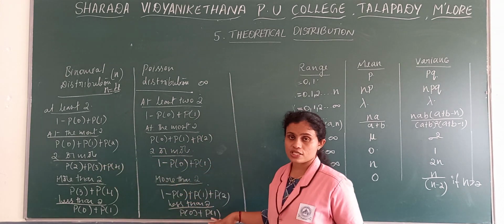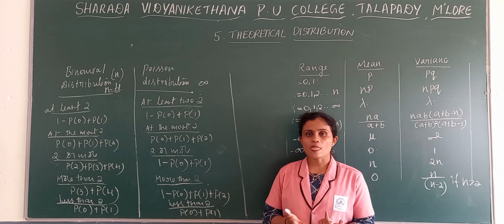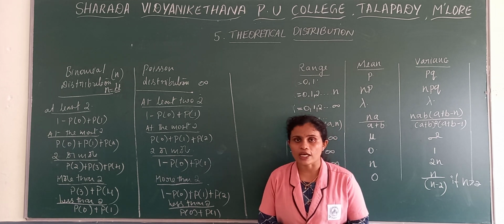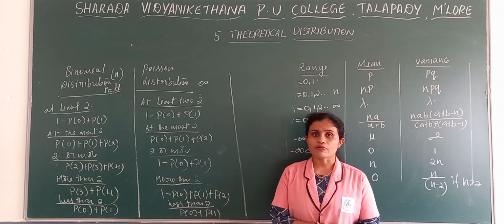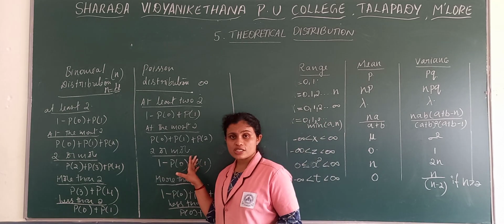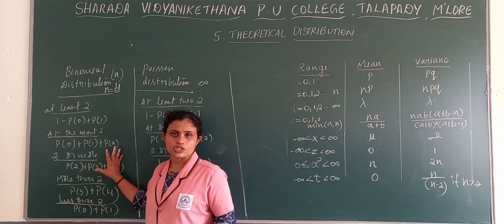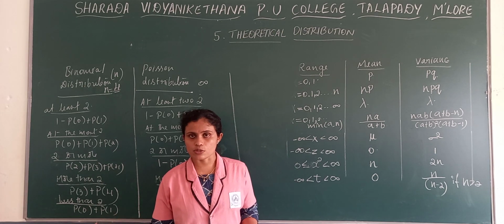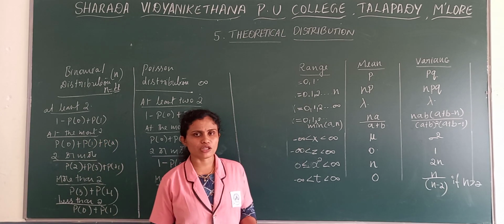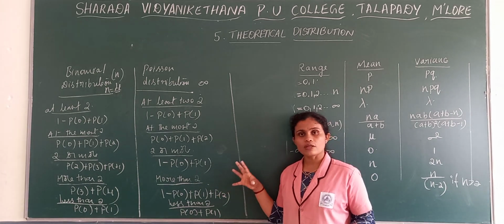Then you need to identify which is the n value, which is the p value, which is the q value, and in case of Poisson distribution, which is the lambda value. And sometimes in case of Poisson distribution, the problem will be in the form of a binomial distribution, but where the n value is large, we consider it as a Poisson distribution. Basically it is a binomial distribution problem, but we consider it as a Poisson distribution problem.